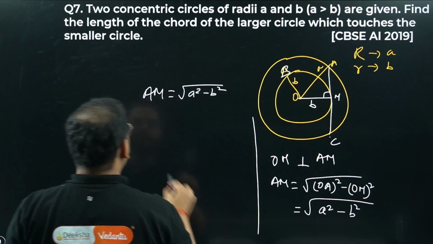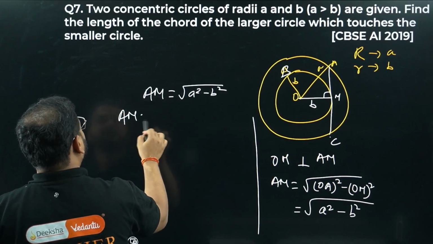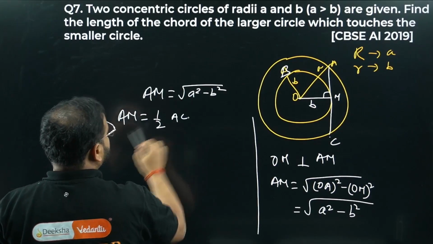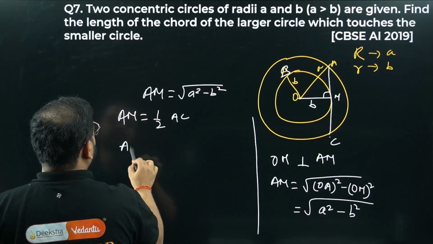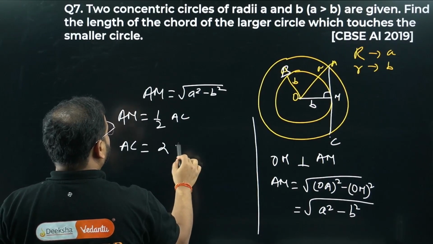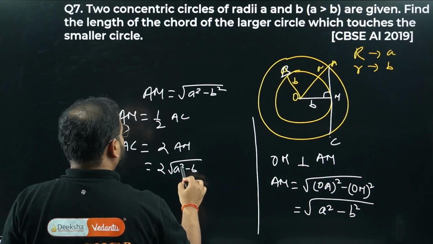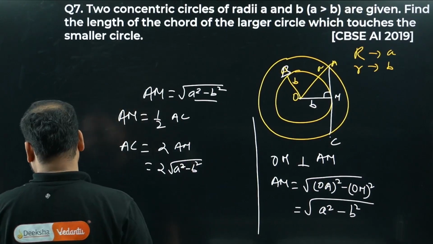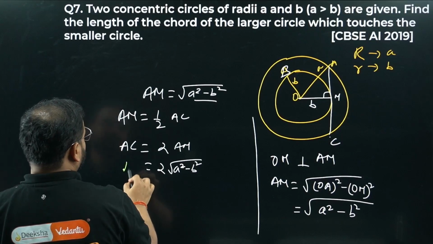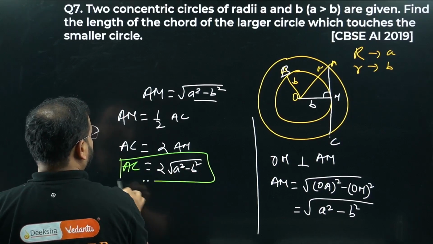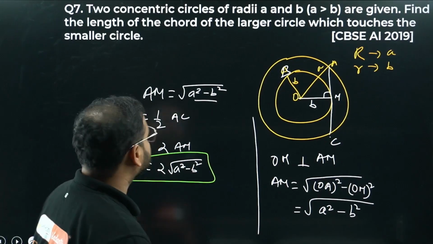AM is going to be half of AC. It means what is AC? AC is, sir, twice of AM. So twice of this value from here. Please check. So what I'm getting AC equals to this value, twice of root of A square minus B square. क्या ये clear है? Have a look.